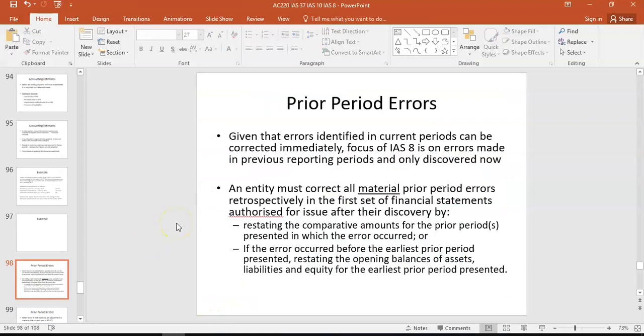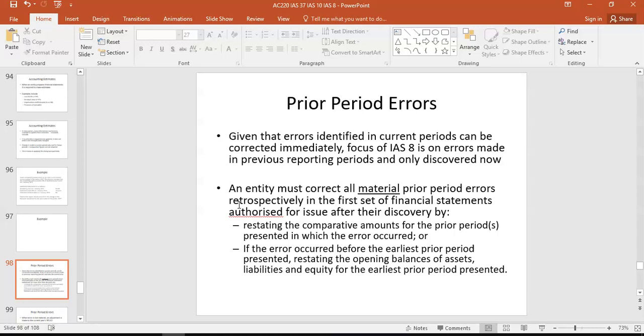And if you have a material prior period error, you must retrospectively adjust, which is very similar to what you'll have done for change in accounting policy. So you go back to last year's accounts and say, right, what will the impact of that error have been in last year's accounts? And then you update opening retained earnings. So it will impact your statement of change in equity.